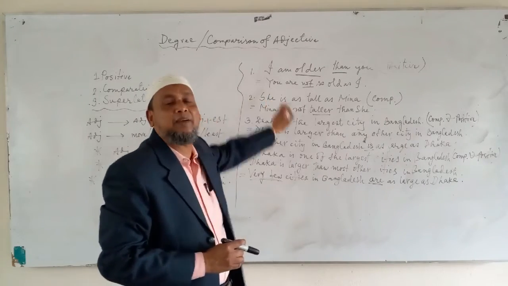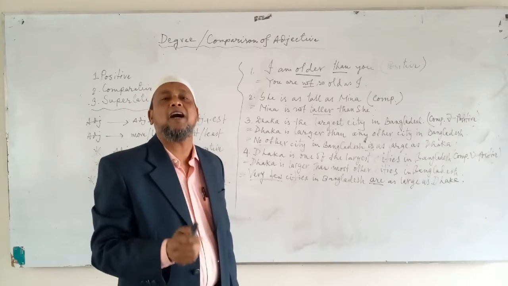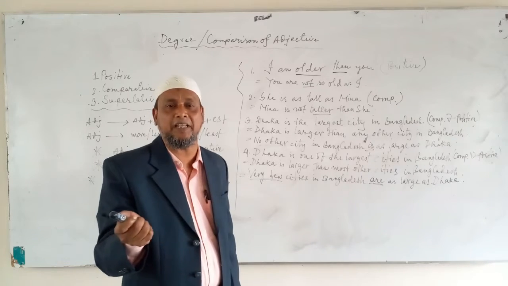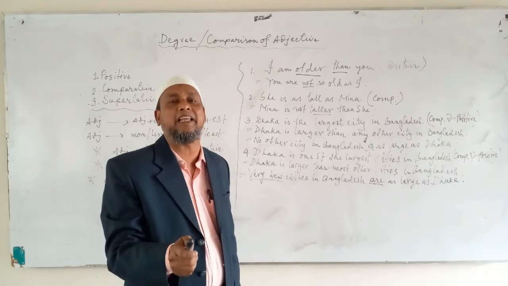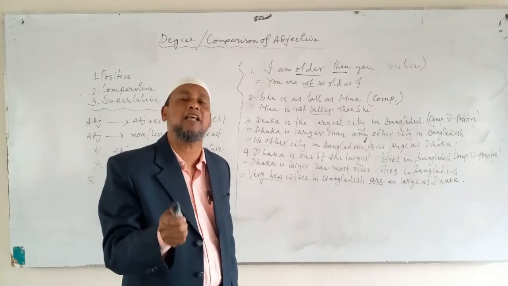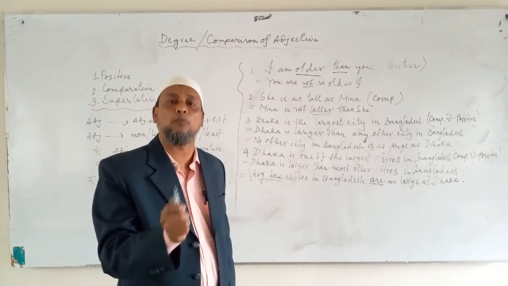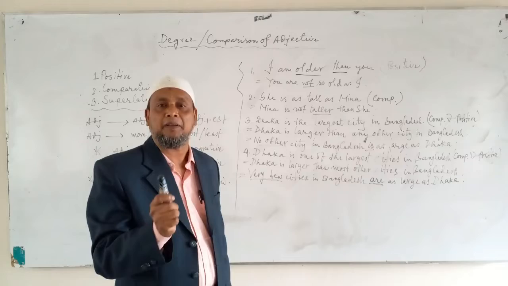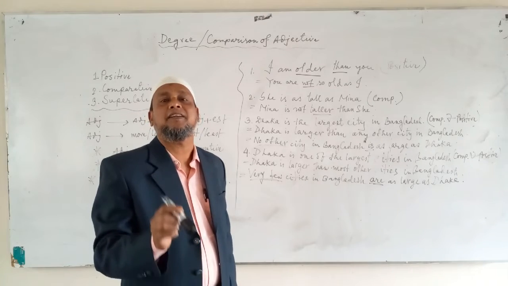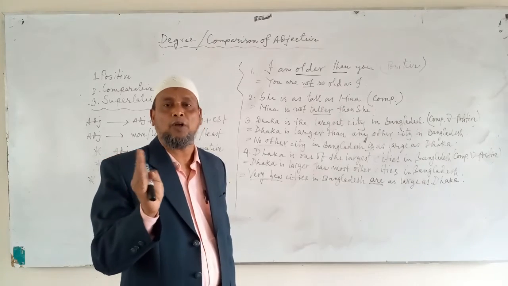Before telling the system, I want to mention one thing: all positive degrees cannot be changed into comparative or superlative. All comparative degrees cannot be changed into positive or superlative, but all superlative degrees can be changed into positive or comparative, because superlative degree is made comparing more than two.